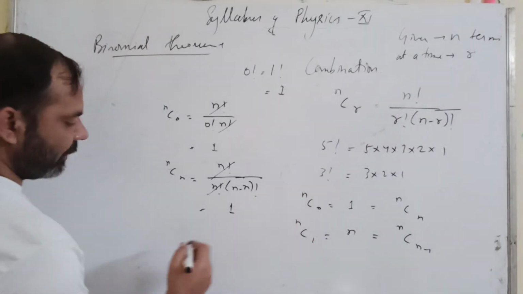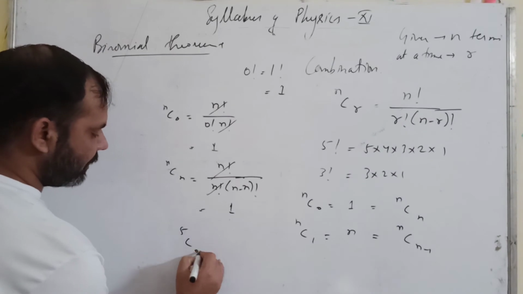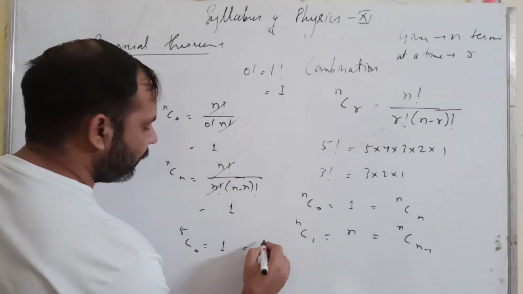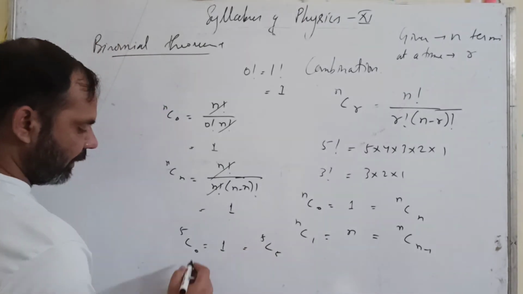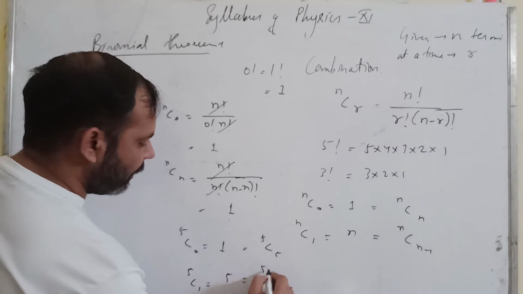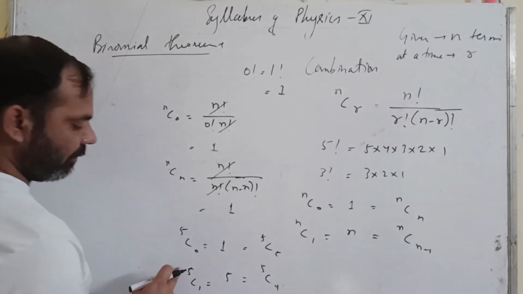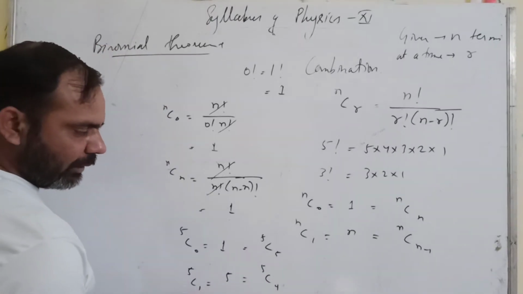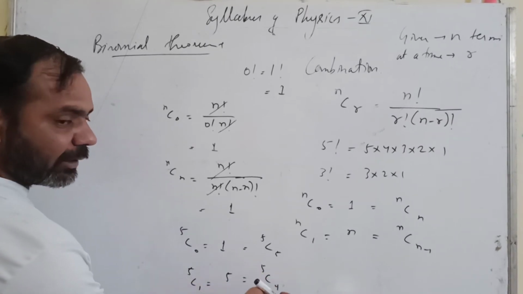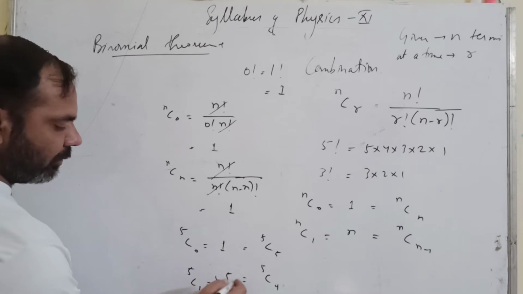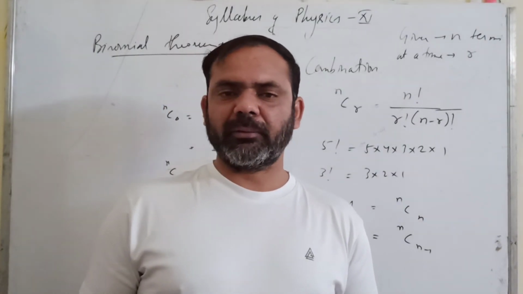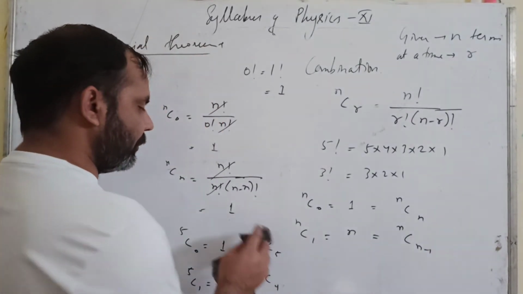I will give you an example. Suppose you take 5C0, no need to solve it, you can simply write 1, same as 5C5. Now similarly 5C1 is equal to 5, which is equal to 5C4. That is 5C1 and 5C(n minus 1), 5 minus 1. They both are equal to 5 itself, n itself. So these are some simple formulas which you can directly use.